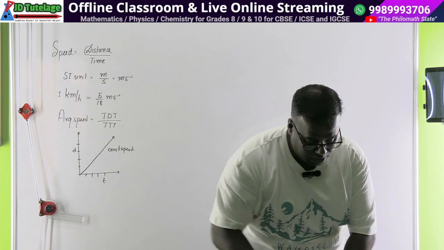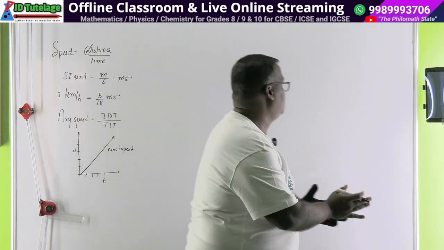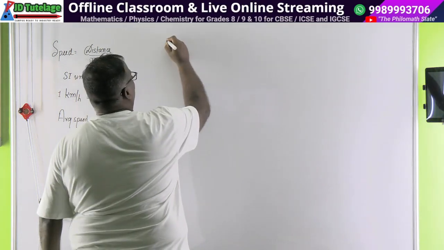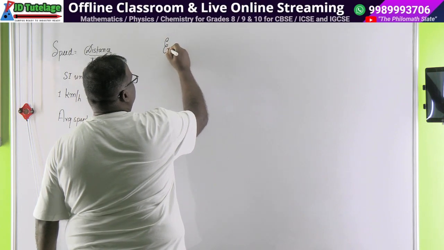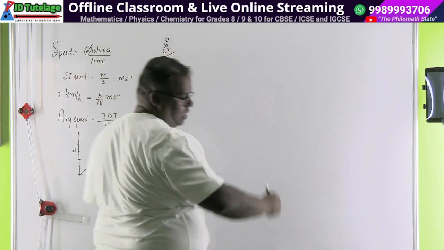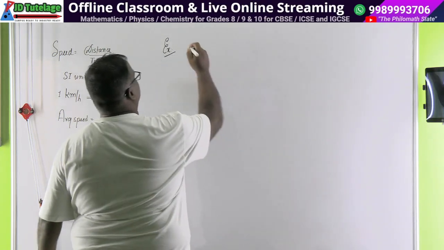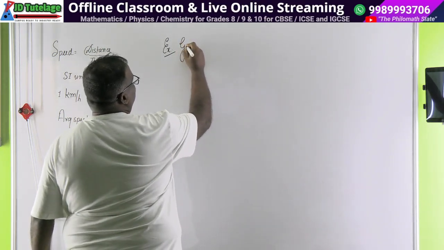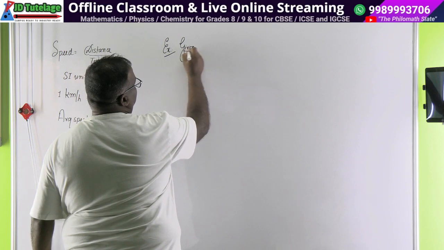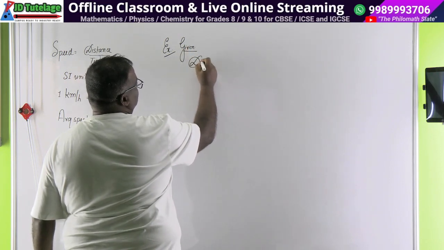Okay. Now the first problem says, let's take the problem. Don't be in a hurry to solve the question and get the answer. Try to understand. It says a scooterist covers the distance of 3 kilometers. So in physics, the way we will do is like this. Always write your given data. Given. First you write distance.